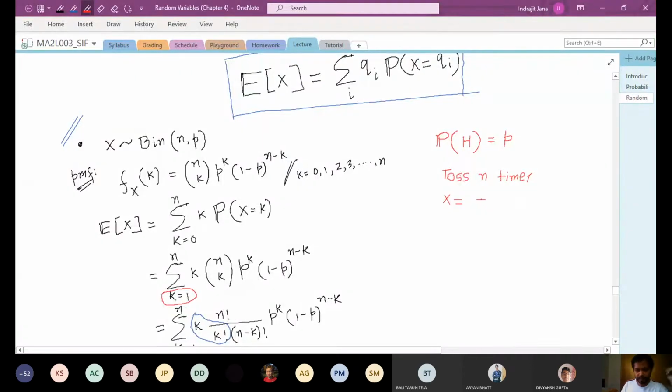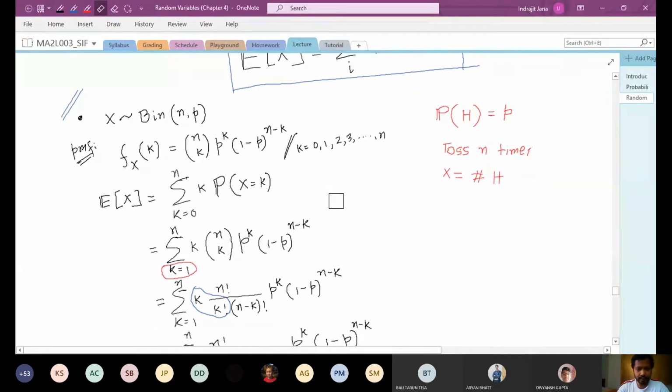Okay, so suppose x is the number of heads, and then x follows the binomial distribution. Good enough. All right. So that is the case.